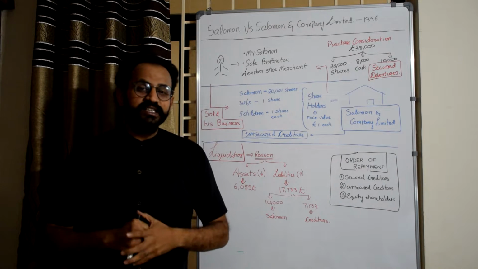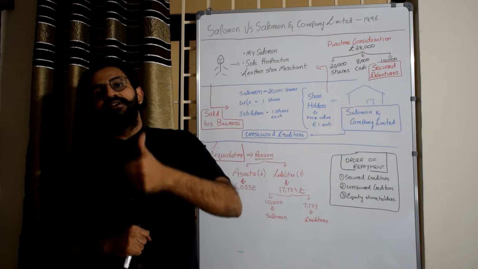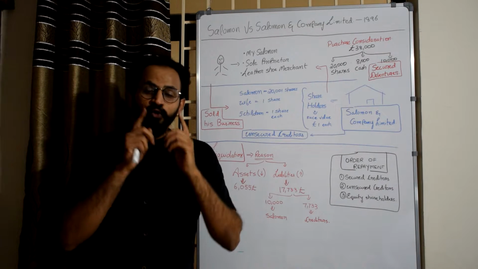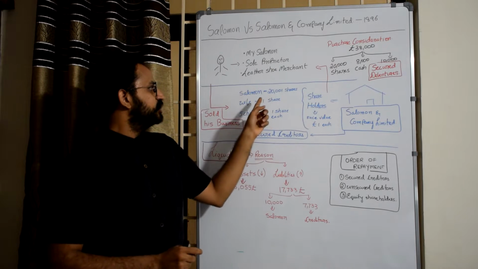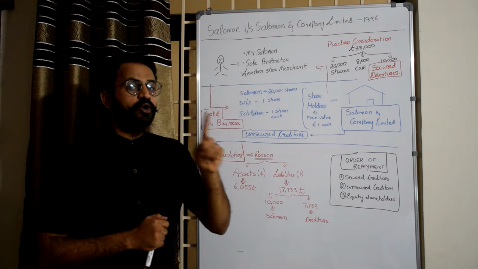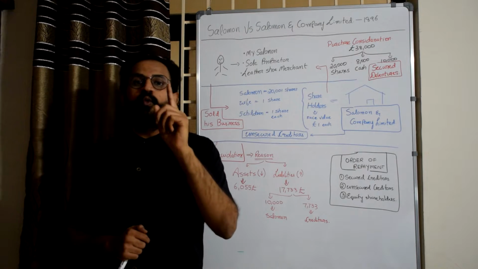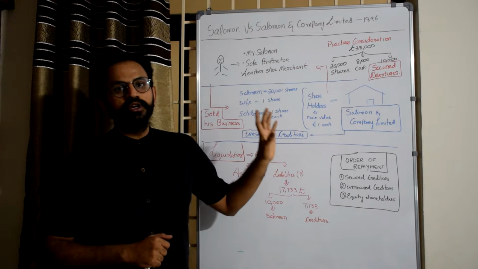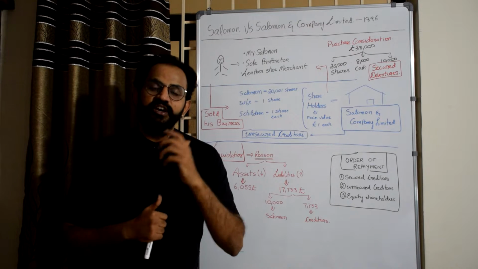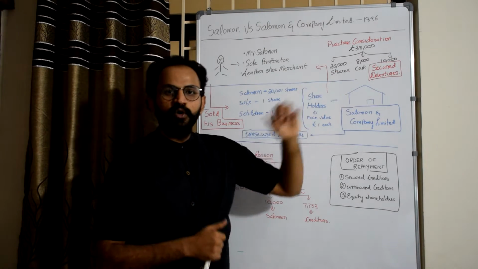As per those days, the minimum number of shareholders in a company was 7. To facilitate which, he took 20,001 shares in that company, his wife took 1 share and he had 5 children who subscribed to 1 share each. In total, 20,007 shares was the paid up capital of the company. Now the company was formed.